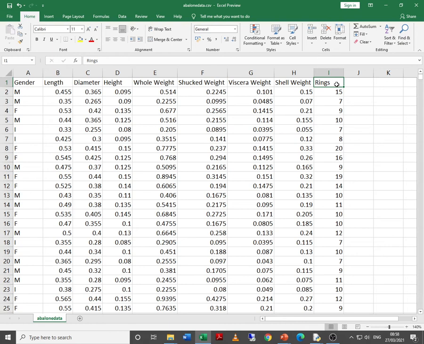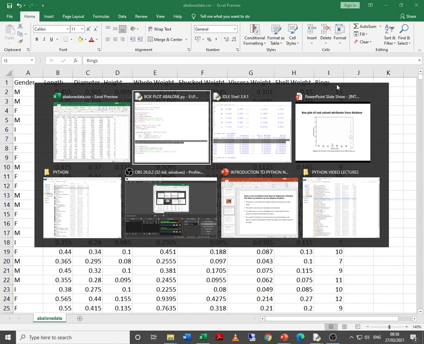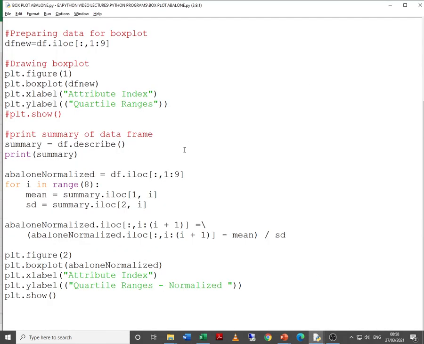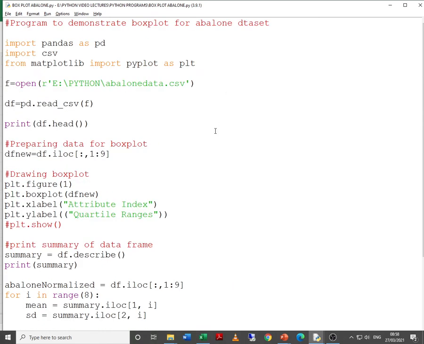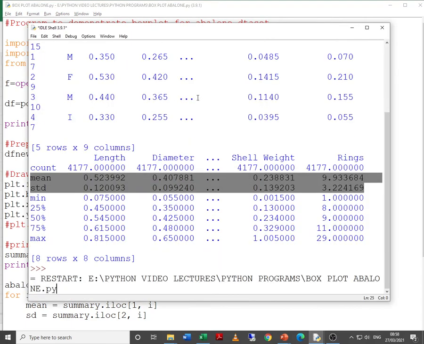So as far as the program is concerned, we make some change here. Here I will not include the last column, and I will try to execute the program.